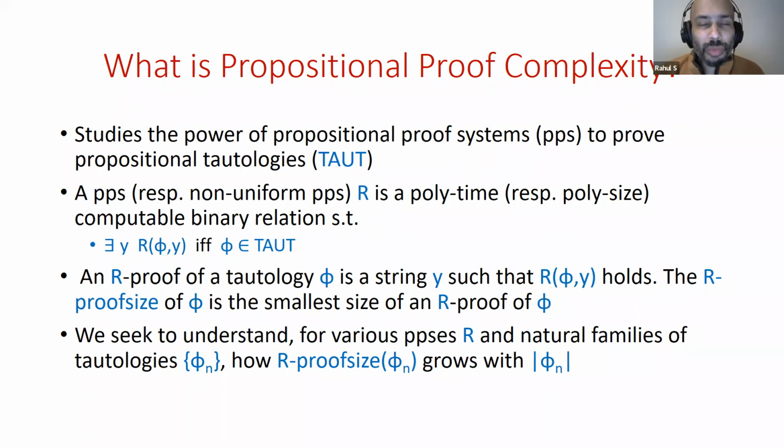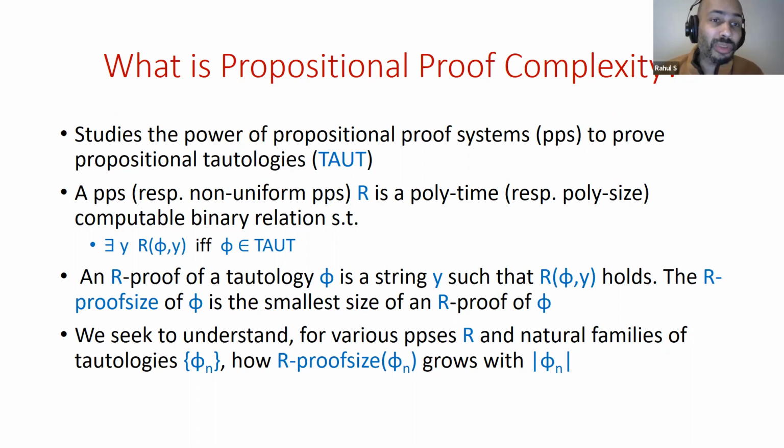Just to make this talk a bit more self-contained, even though many of you are very familiar with proof complexity, let me have a slide on what proof complexity is, and I'm going to define it slightly differently than others have in previous talks. Propositional proof complexity studies the power of propositional proof systems, abbreviated as PPSs, to prove propositional tautologies. And what is a PPS?